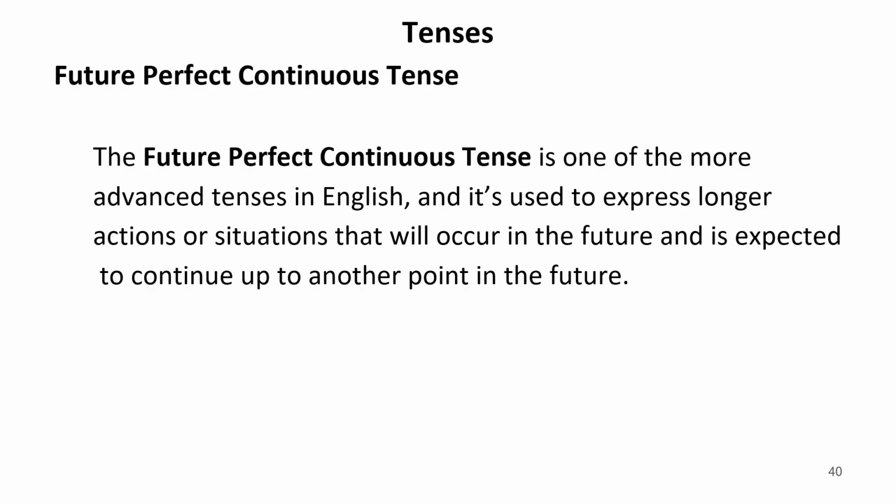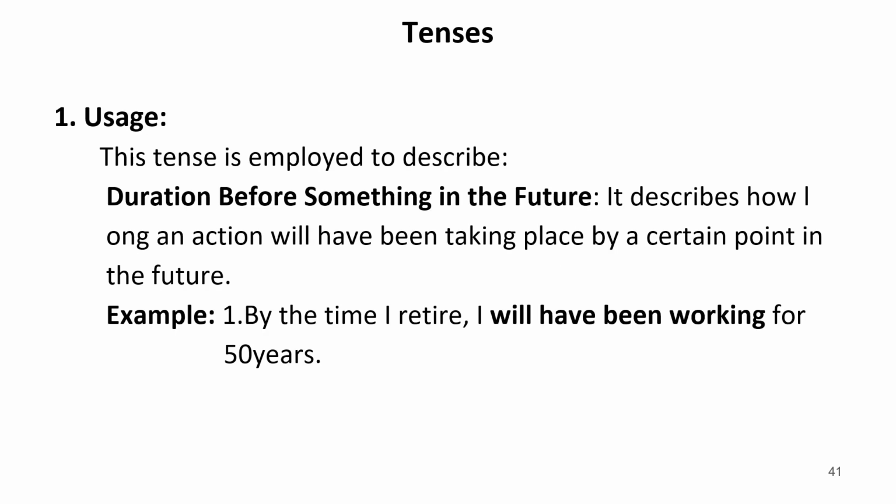Now, we'll read the future perfect continuous tense. It is one of the more advanced tenses in English, and it is used to express longer actions or situations that will occur in the future and are expected to continue up to another point in the future. This tense is employed to describe duration before something in the future. It describes how long an action will have been taking place by a certain point in the future. For example, by the time I retire, I will have been working for 50 years.